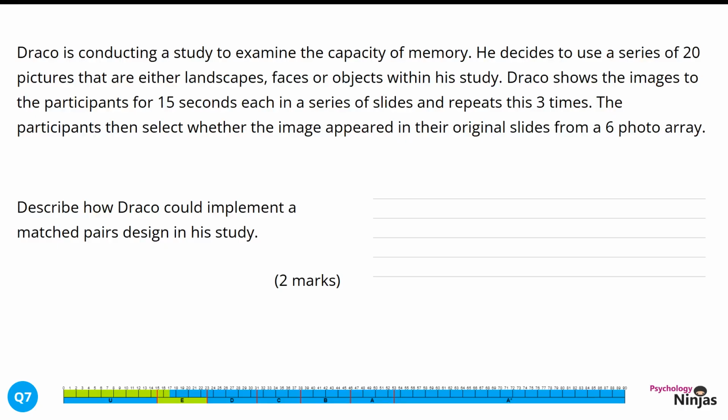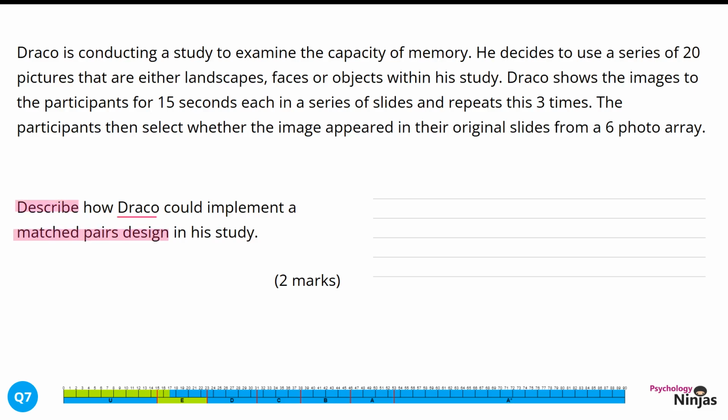2 marks. Here we've got the command word describe, which means we need to give details in our response, extending our discussion in order to maximise our explanation. We also need to bear in mind that we need a matched pairs design, so we need to be matching our participants based on a participant variable in order to allocate them to the different groups. The final thing in decoding this question is that this is all about Draco and his study, so all of our discussion needs to link into his aim and what his study is about in order to show our application skills.